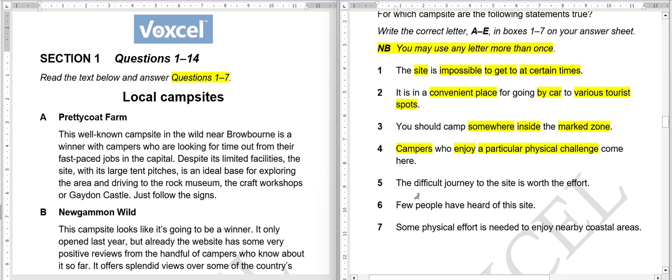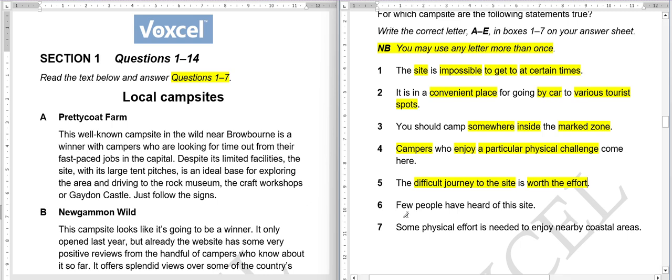Fifth, the difficult journey to the site is worth the effort. A difficult journey just means that reaching that particular site is quite difficult. Maybe the road is narrow, or you have to walk a certain number of kilometers. But although it's difficult, it's worth the effort, meaning the views are breathtaking, or when you reach there you will say, though it took me some physical effort, I am happy with the result.